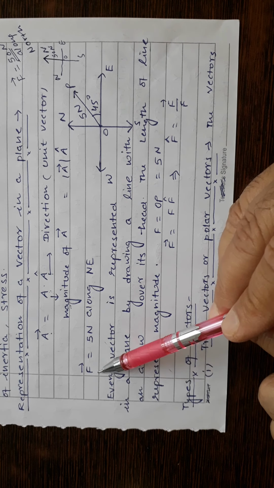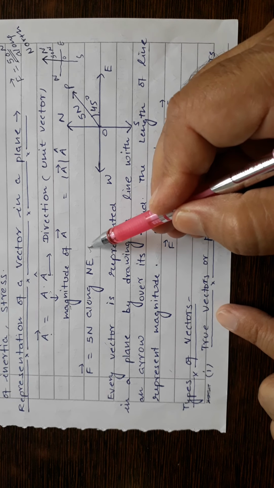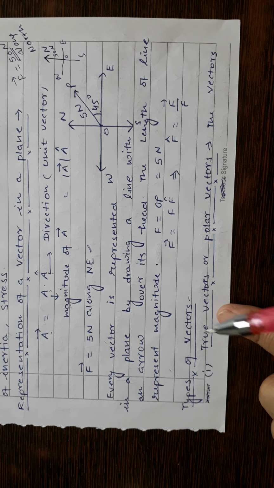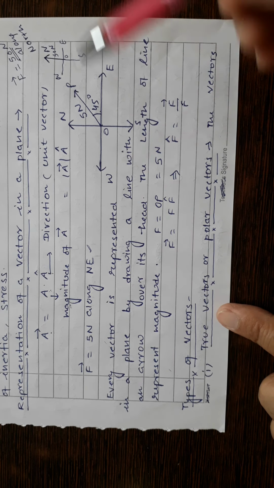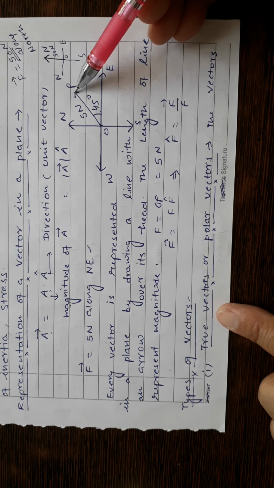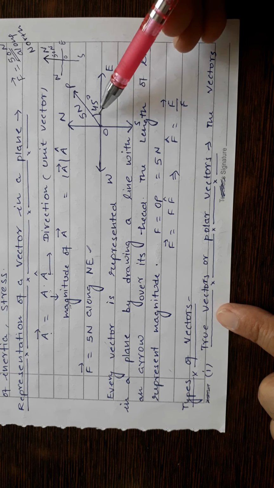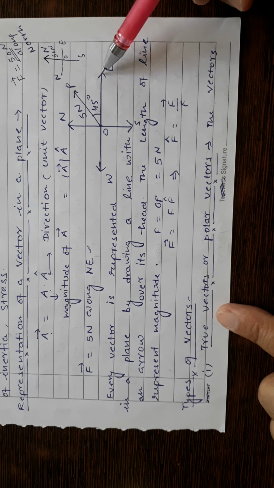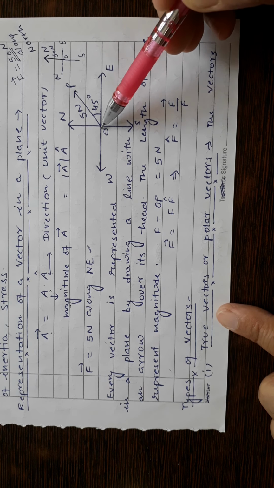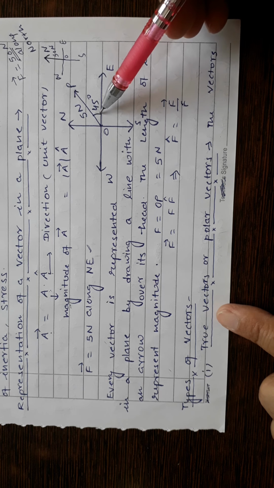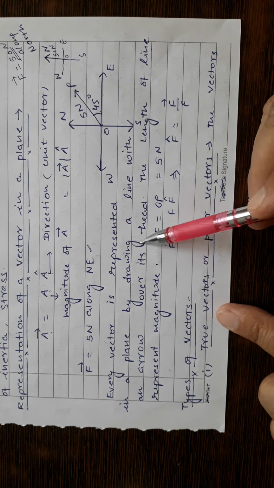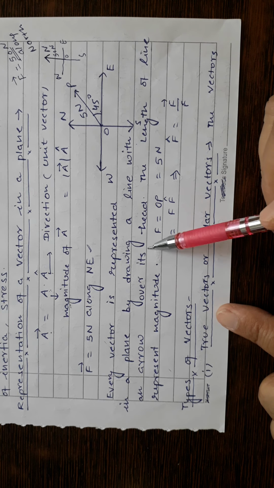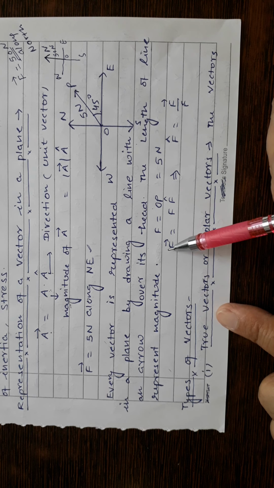So force vector is equal to 5 Newton along northeast. Okay, so suppose F vector is equal to 5 Newton along northeast. So northeast is making an angle of 45 degree with this east direction. So I have drawn my directions east, west, north, south, and northeast direction is making an angle 45 degree with east direction. So it is drawn. So every vector is represented in a plane by drawing a line with an arrow over its head. The length of line represents its magnitude.